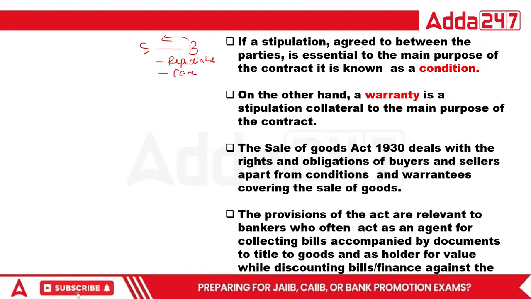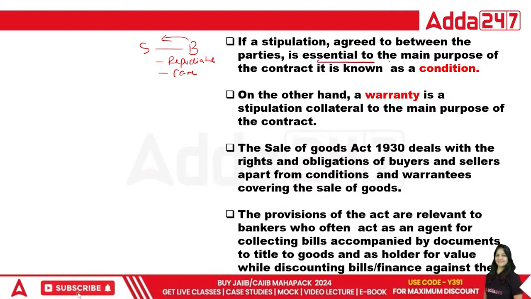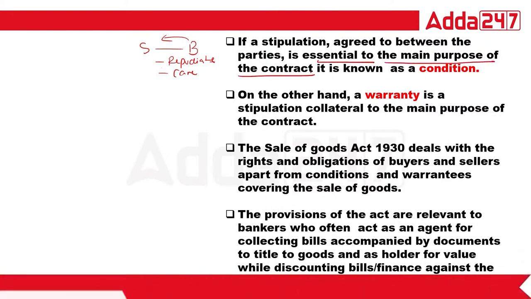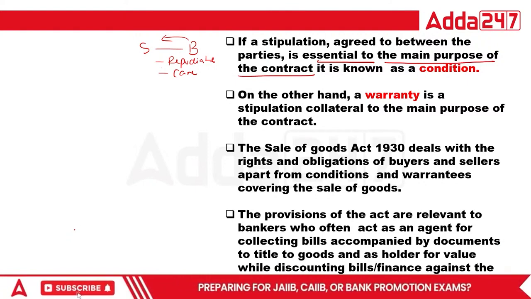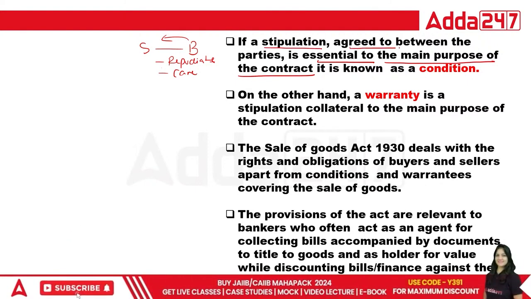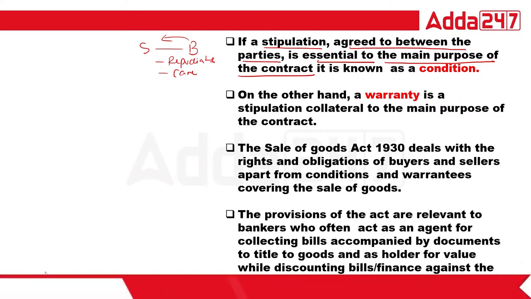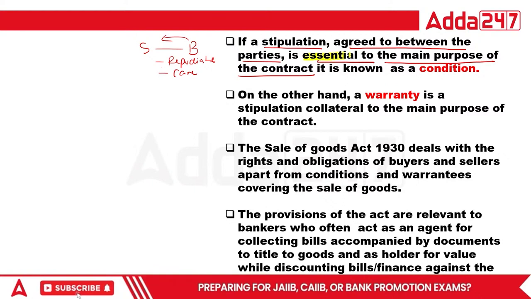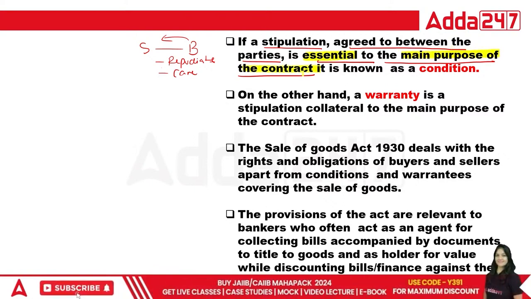The stipulation agreed to between parties that is essential to the main purpose of the contract is called condition. And what is warranty?